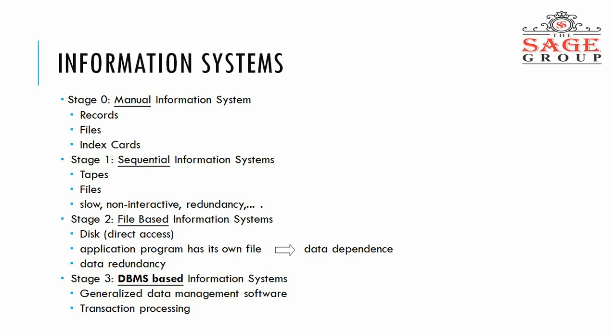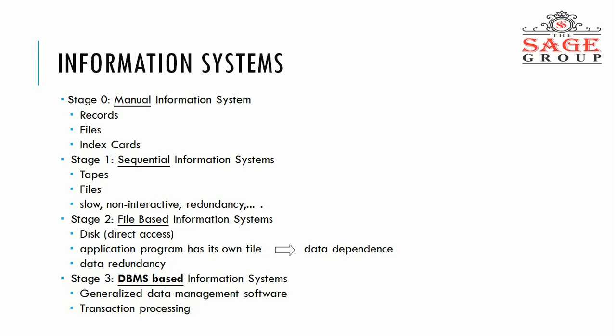When we come to stage 2, there was the file-based information system. Our information is stored on the disk, with direct access, and each application program has its own file. The drawbacks are data dependence and data redundancy.